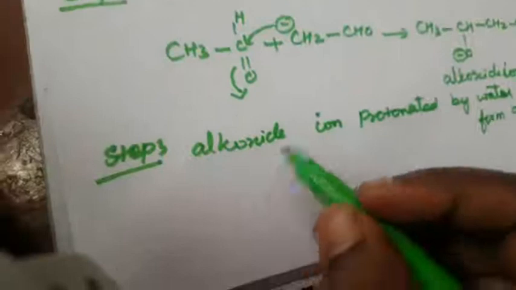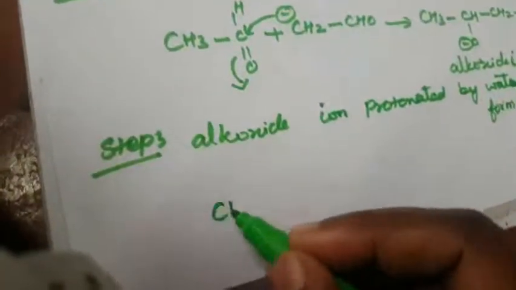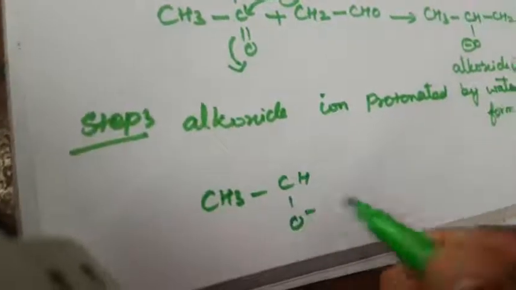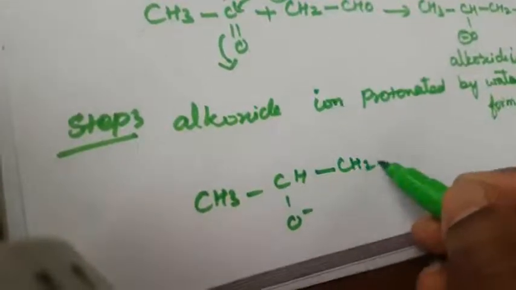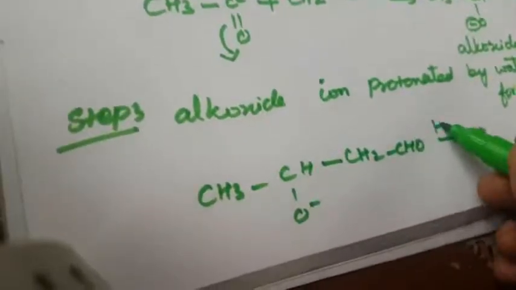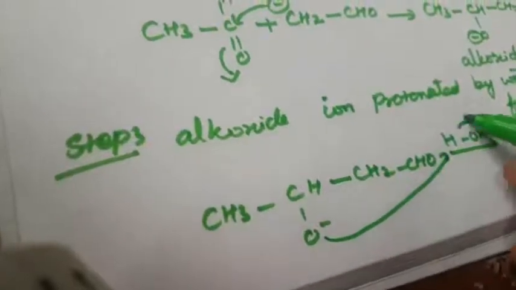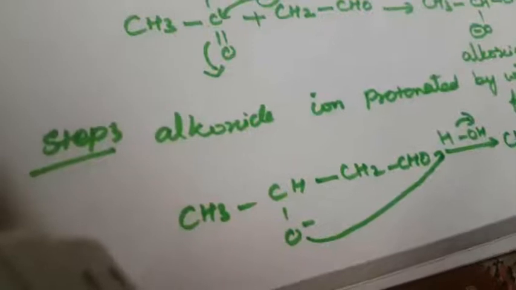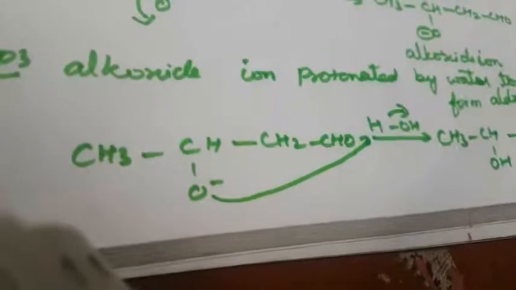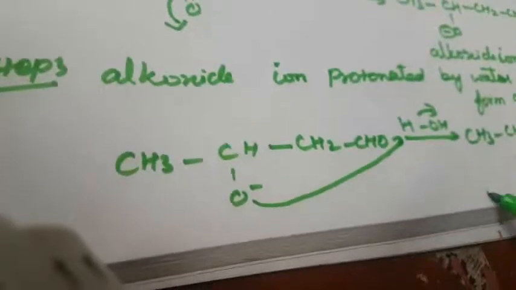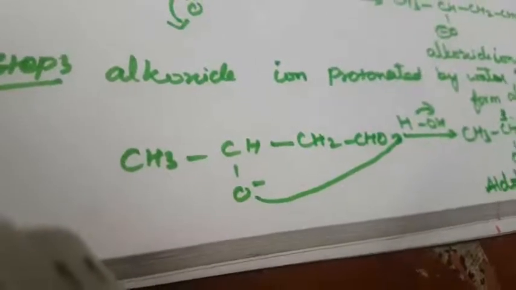Again writing the same compound, CH3CHO minus, CH2CHO, with HOH. The negative charge is removed and we get CH3CHOH CH2CHO, plus OH minus. This is called aldol. What is the compound name? 1, 2, 3: 3-hydroxybutanol.